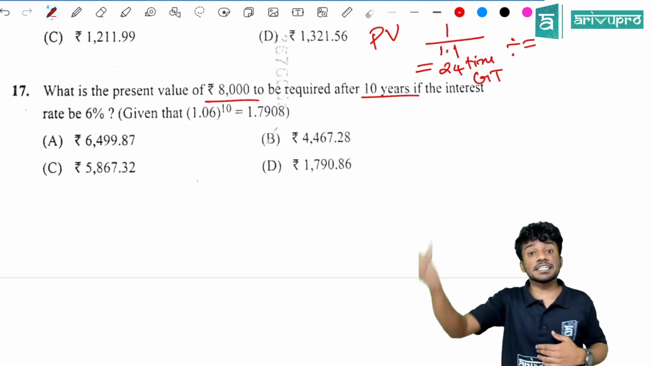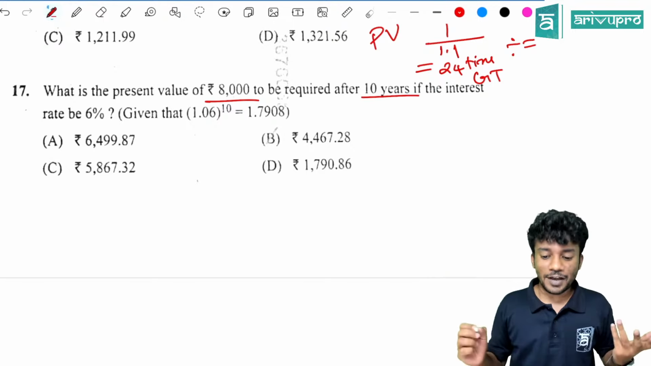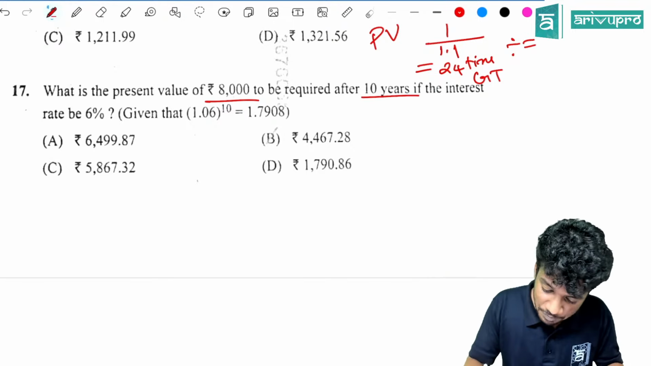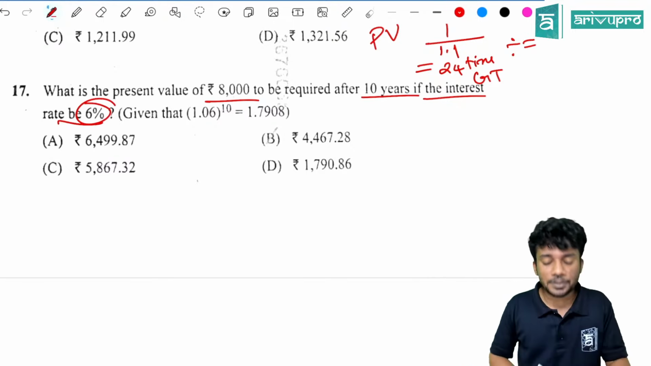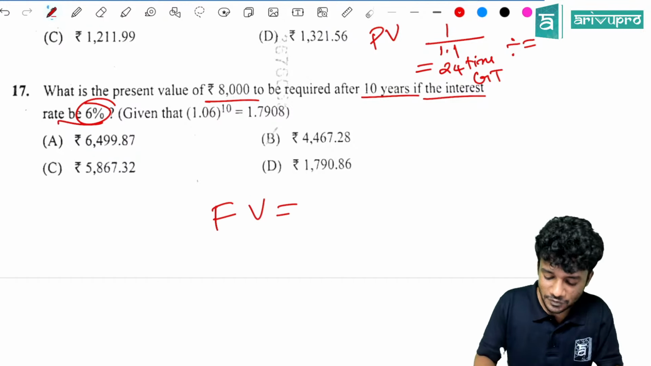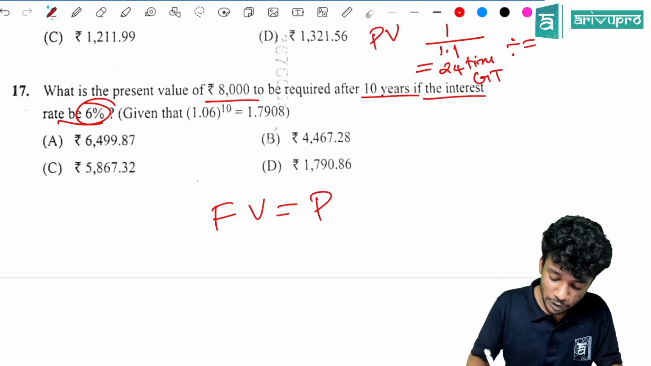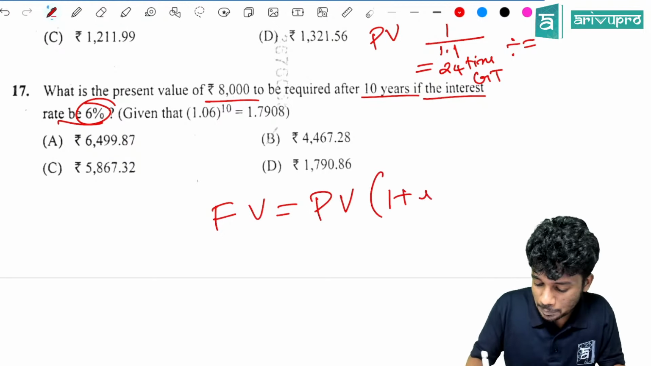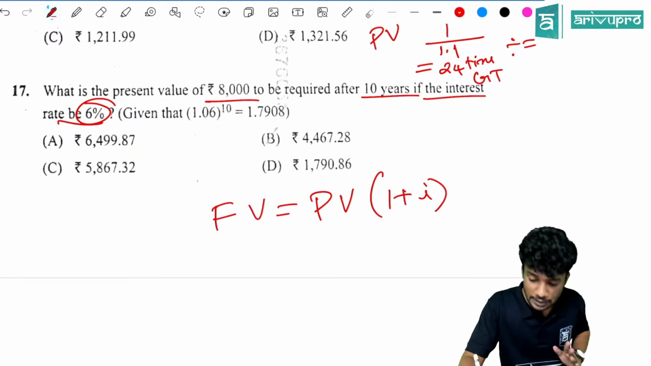Yes. What is the present value of 8,000 to be required after 10 years? So after 10 years, what will be the value? That is the question. If the interest rate is 6%, it is a very direct question. You will directly get it with the basic equation FV is equal to PV into (1 plus i) the whole raised to 10.